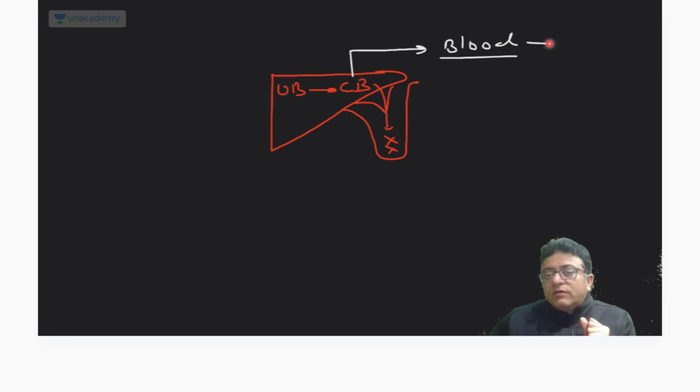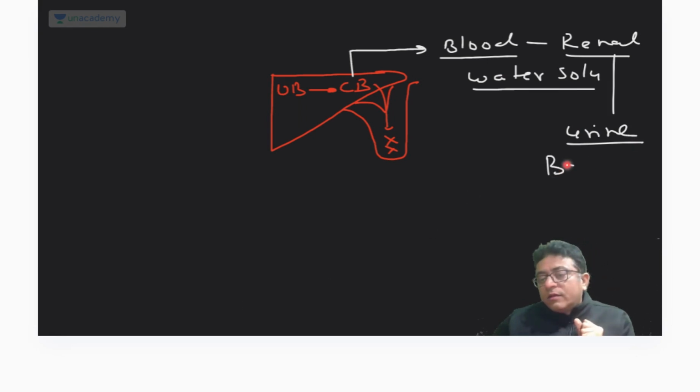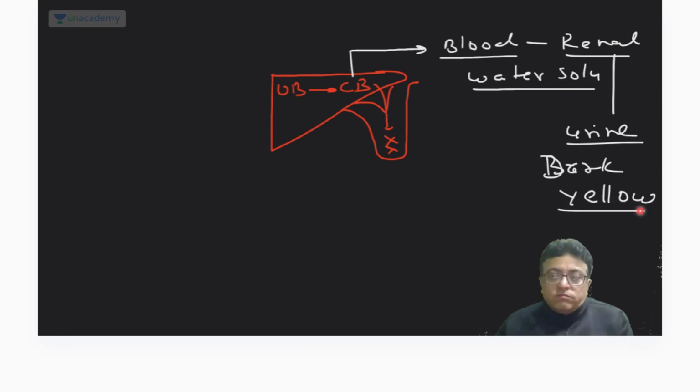Via blood, it reaches the kidney. Why? Because it is water soluble. So this bilirubin is excreted in urine, which gives the urine a dark yellow, turmeric color.